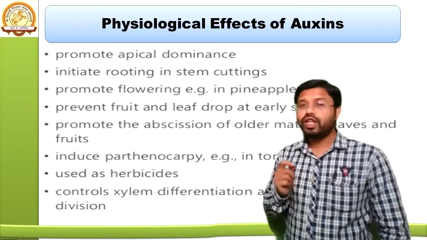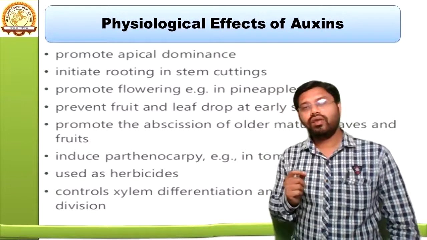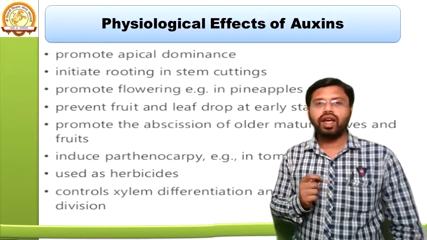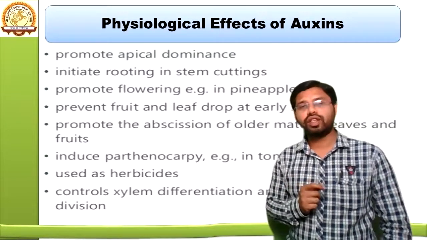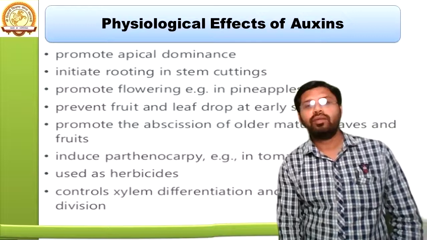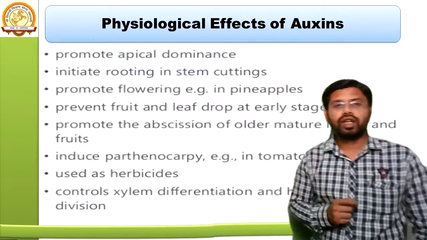Second thing, it initiates rooting in the stem cutting. If there is a stem and we cut it, sometimes you can see during the process of propagation, the roots have formed, and it is all because of the presence of auxin.